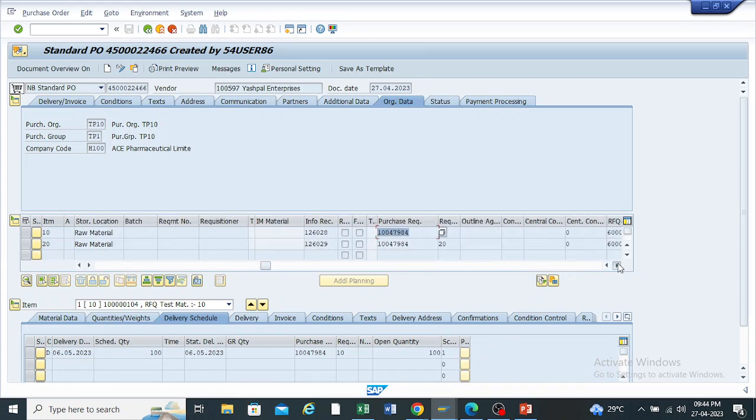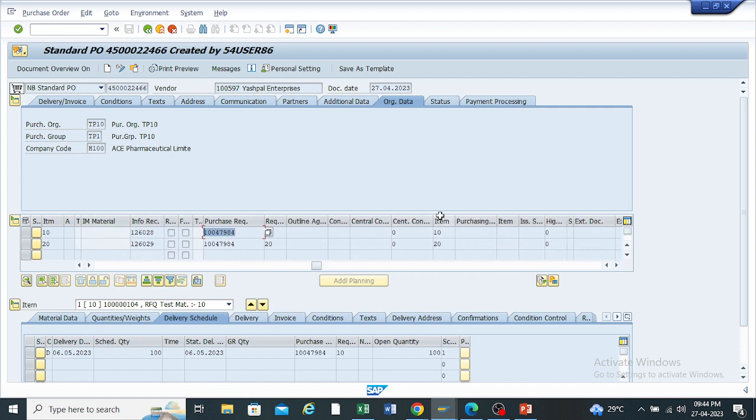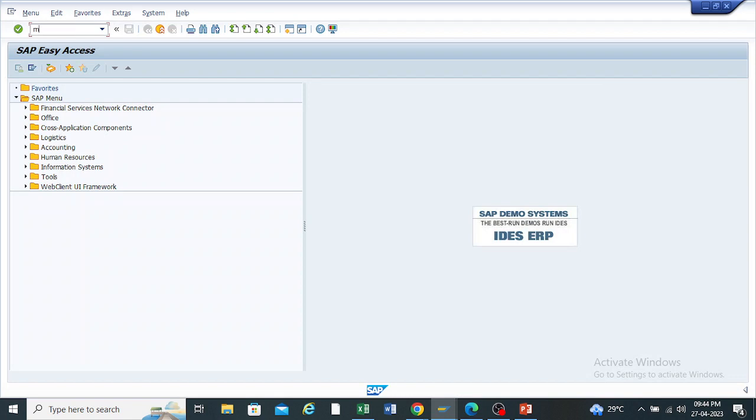Purchase requisition and an RFQ. Okay, are you clear about today's topic, request for quotation? Any doubts in this? And if you want to check the status of the purchase requisition, just check ME53 here.